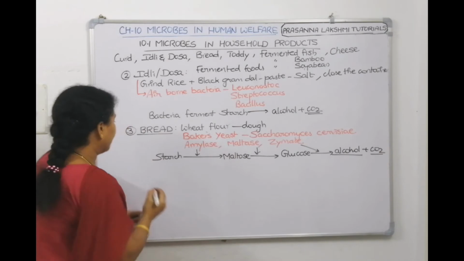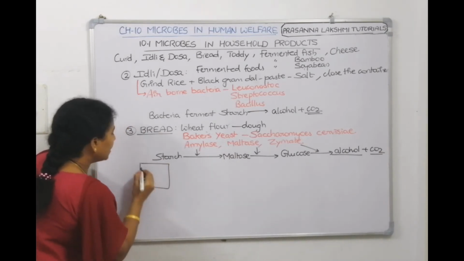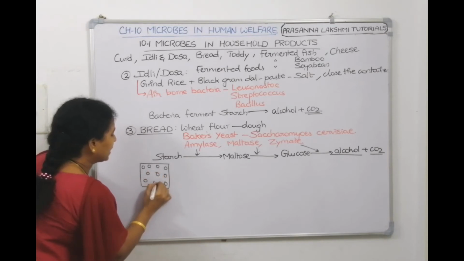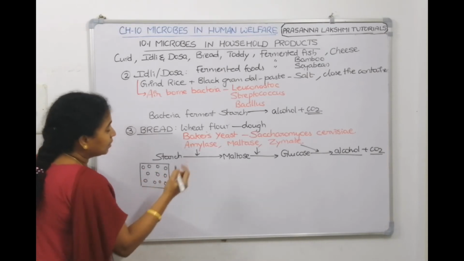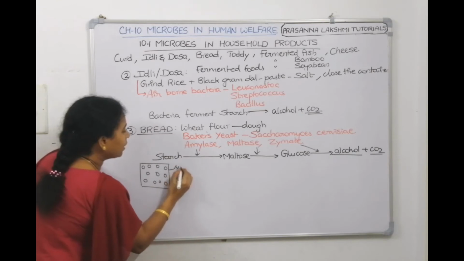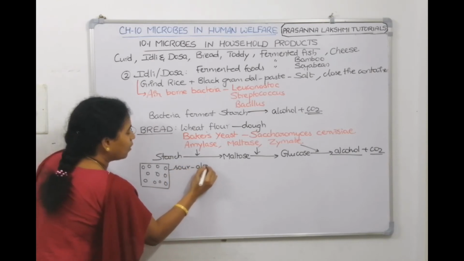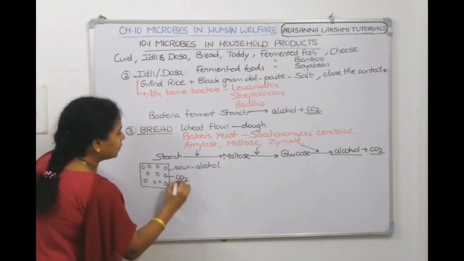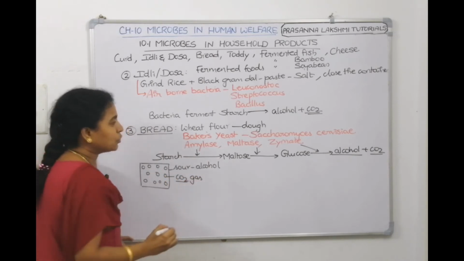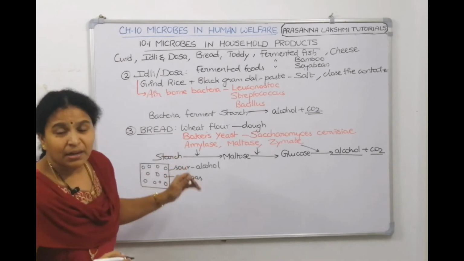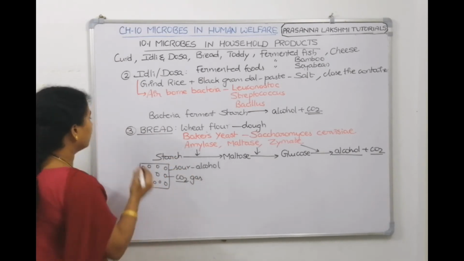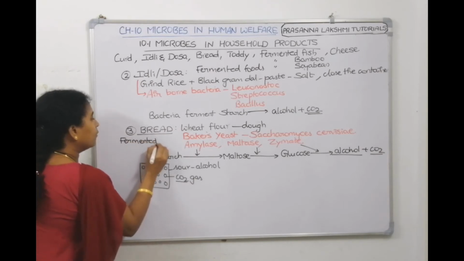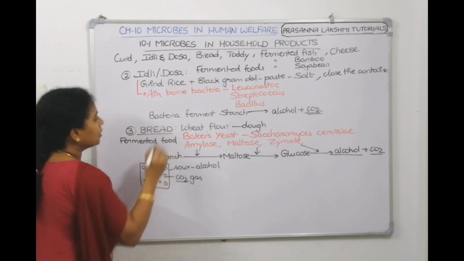Now in bread, these spaces are carbon dioxide gases, right? And the bread will be sour in taste because of alcohol. And the raising of the dough and these bubbles are because of the carbon dioxide gas which got generated. And bread is also a fermented food only. Understood, children?